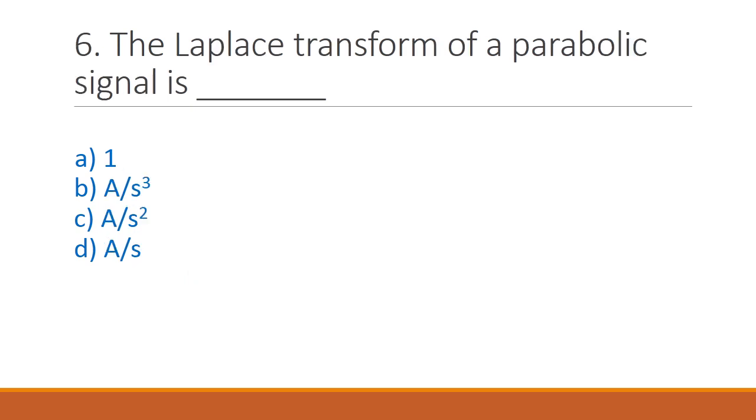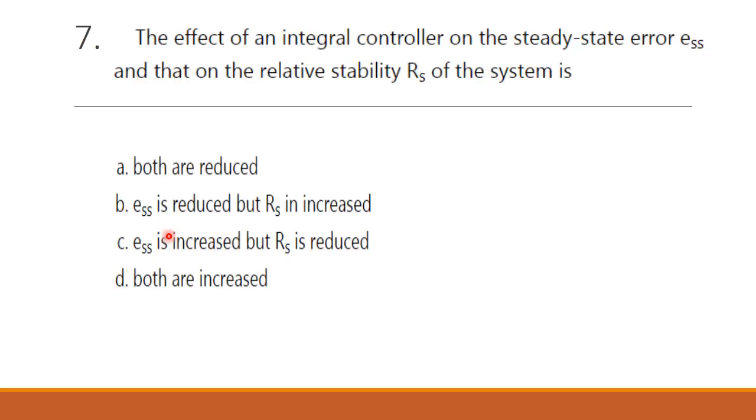The next question, the Laplace transform of a parabolic signal is option A 1, option B A by S cube, option C A by S square, option D A by S. The correct answer is option B, A divided by S cube.